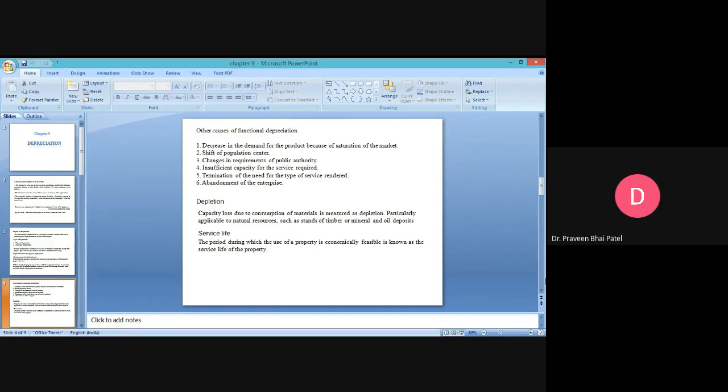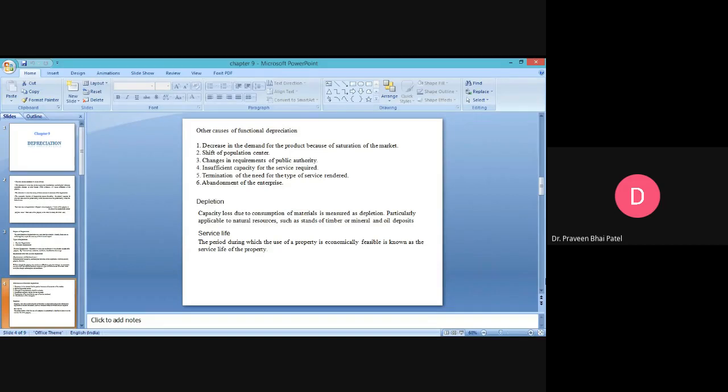So all these are the six factors which highly emphasize functional depreciation. These six factors affect functional depreciation according to the need of the market, according to the need of the service provider, according to the need of the services rendered. So it is very much clear from here that there are two different modes of depreciation. One is physical and the other is functional.